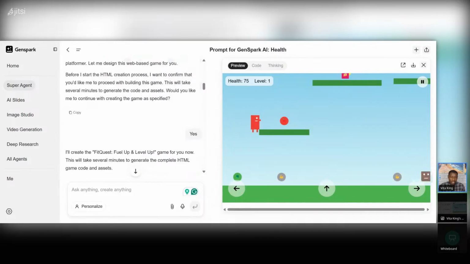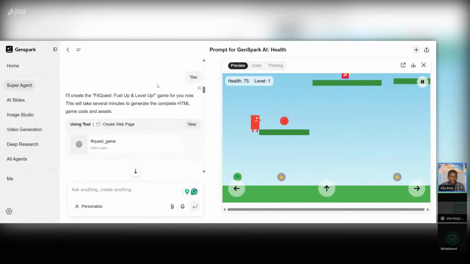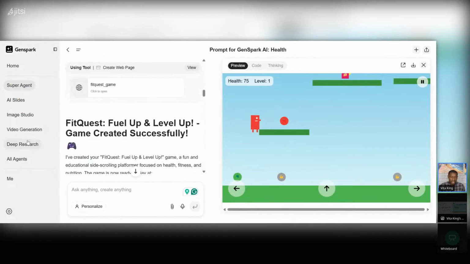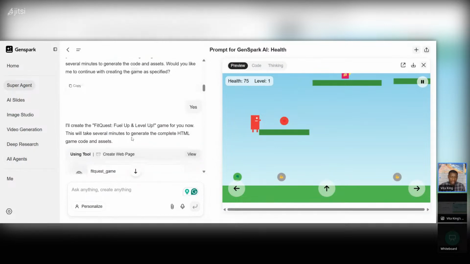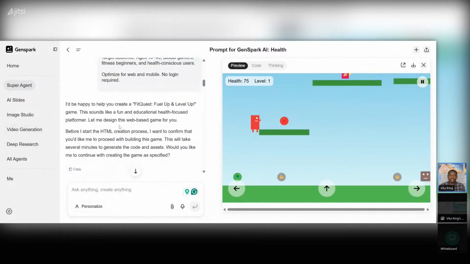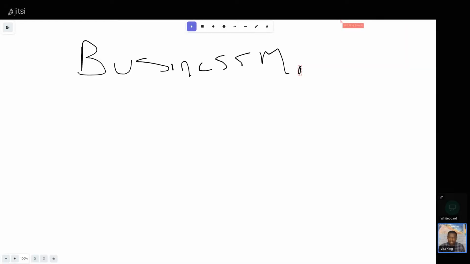I'll also show you how to use these tools and understand them, because they work on credit. It consumes credit basically, so you want to make sure you are utilizing your credit wisely, because some of them are free, but some are paid. So listen, this is the new era that we're entering, and you've got to be ready. You've got to be prepared.